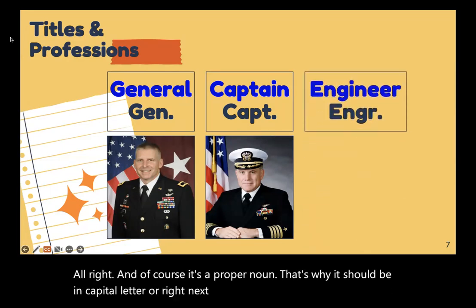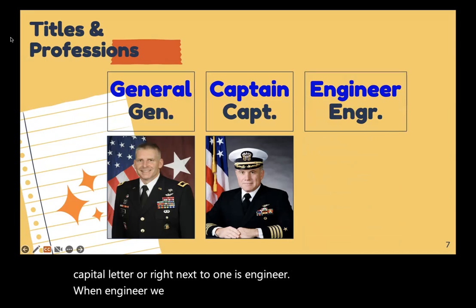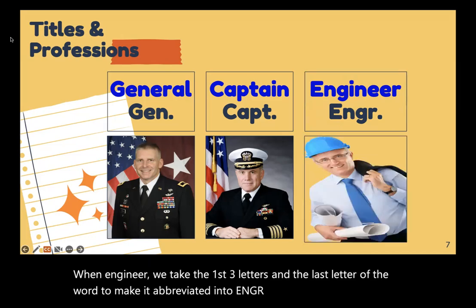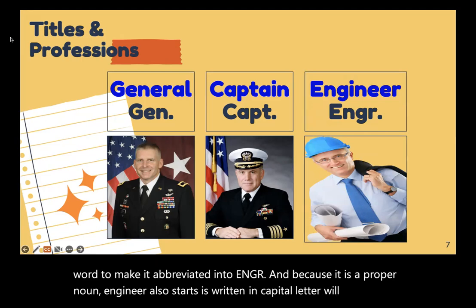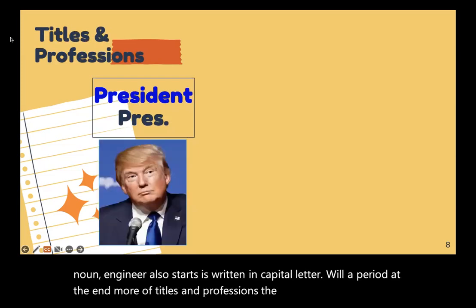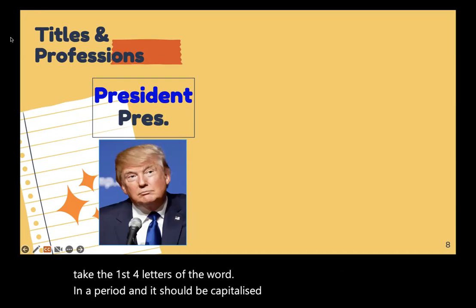Next one is engineer. With engineer, we take the first three letters and the last letter of the word to abbreviate it into E-N-G-R. Because it is a proper noun, engineer also is written in capital letter with a period at the end. More titles and professions. The president. For president, we take the first four letters of the word with a period, and it should be capitalized because it is a proper noun.